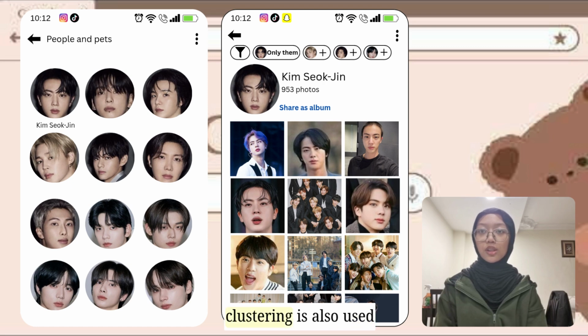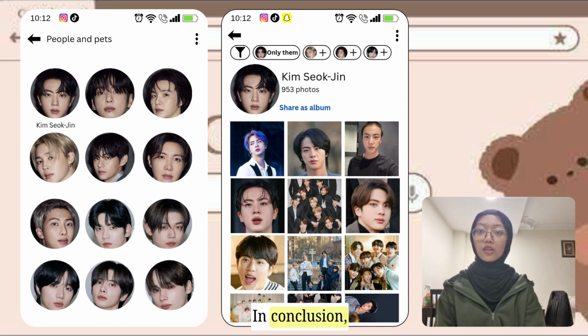Besides Google Photos, clustering is also used in many other applications such as customer analysis, recommendation systems, and data organization. In conclusion, Google Photos is a good example to understand how clustering in unsupervised learning works in daily life.